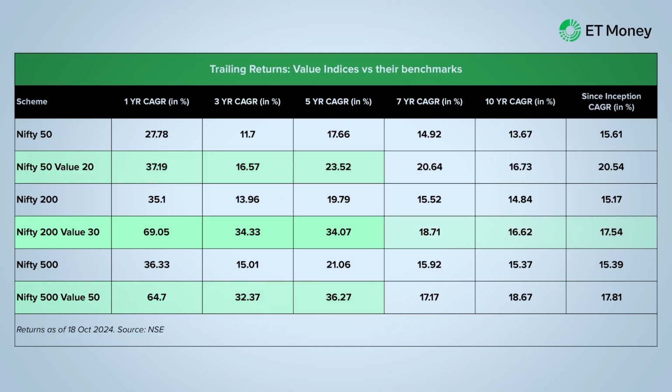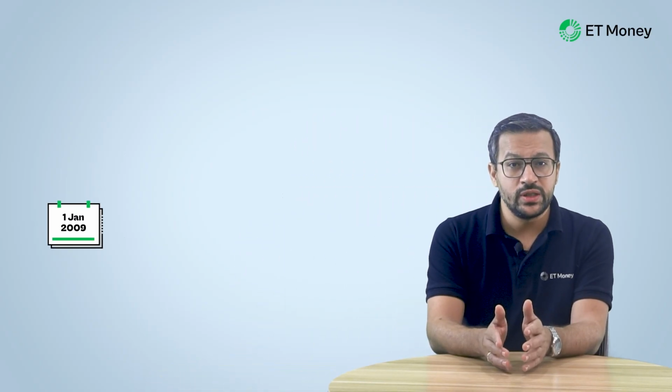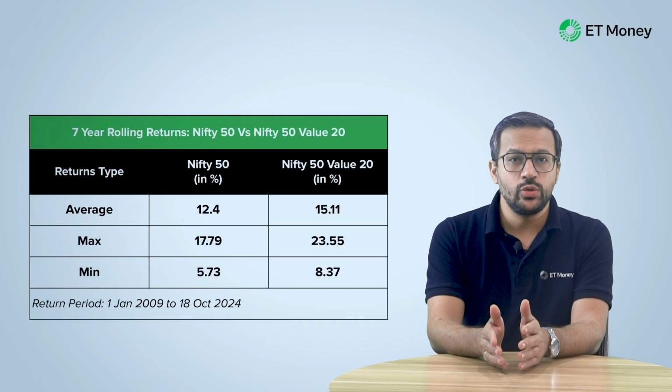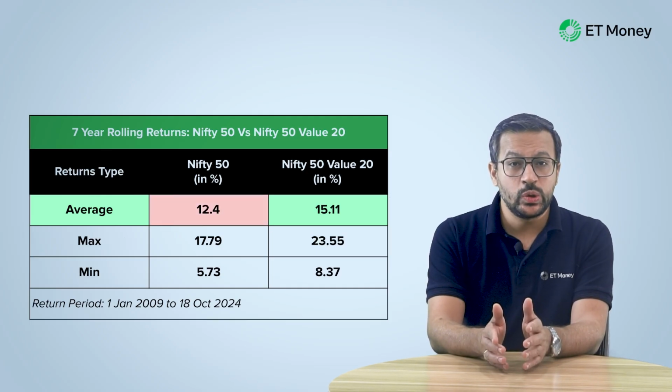This was especially true for Nifty 200 Value 30 and Nifty 500 Value 50. This could mean that the recent outperformance of these indices is pulling up their long-term returns. To see if that's the case, we decided to look at the rolling returns. We calculated 7-year rolling returns of these funds between 1st January 2009 and 18th October 2024. Now the average rolling returns for Nifty 50 Value 20 stands at 15.11%. This is better than the 12.4% that Nifty 50 generated.